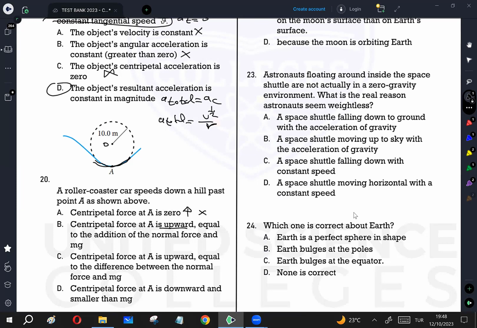Centripetal force at A is upward, correct, and equal to the addition of the normal force and mg. Because the car is above the track, normal force will be acting towards the center. Gravitational force will be acting downwards. Centripetal force is going to be the resultant of them, Fn minus Fg, not addition. This is correct, but the second part is incorrect. That's why not correct. Centripetal force at A is upward and equal to the difference, the subtraction, between the normal force and mg. This is correct. Centripetal force at A is downward, impossible. The circle center is above. That's why it cannot be downward.